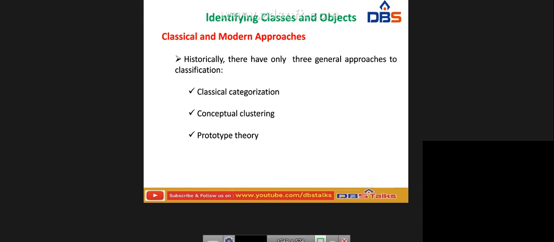Next, identifying classes and objects: classical and modern approaches. Historically there are only three general approaches to classification. The first one is classical categorization, the second is conceptual clustering, and the third is prototype theory. These are the three types of modern approaches: categorization, conceptual clustering, and prototype theory.